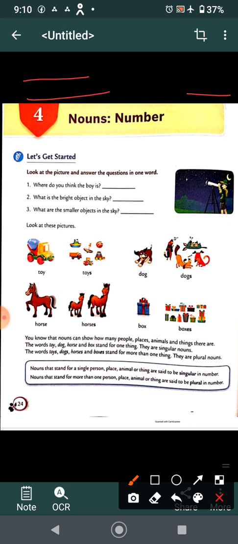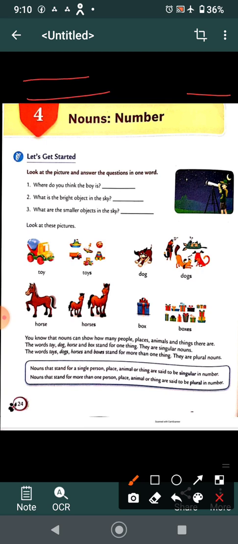So look at these pictures now. Toy, toys. Dog, dogs. Horse, horses. Box, boxes. You know, children, that nouns can be people, places, animals, things. The words toy, dog, horse, and box stand for one thing. They are singular nouns. The words toys, dogs, horses, and boxes stand for more than one. They all are plural nouns.